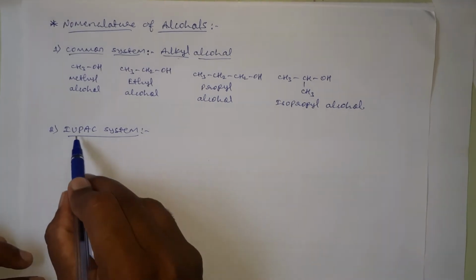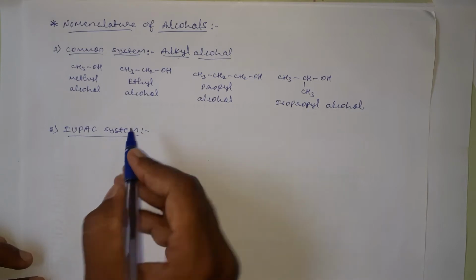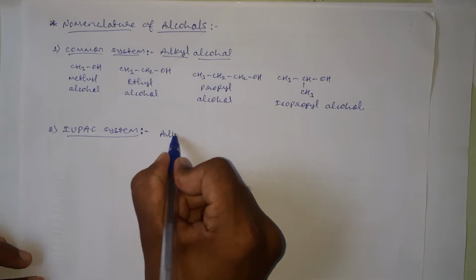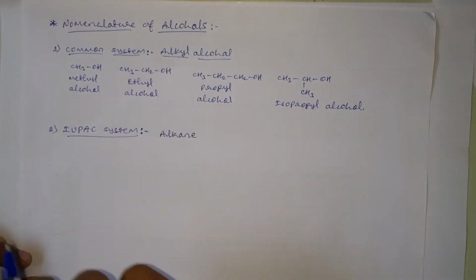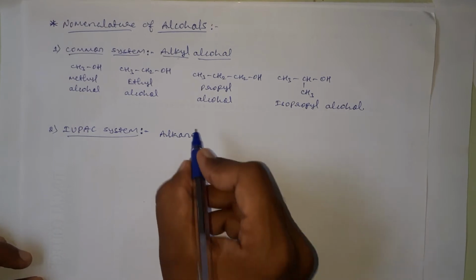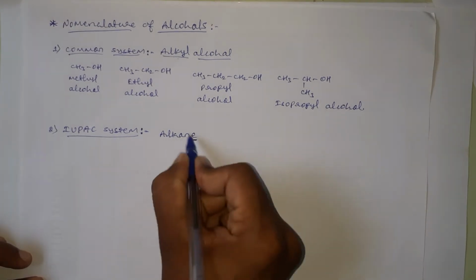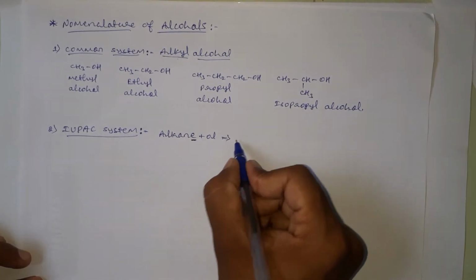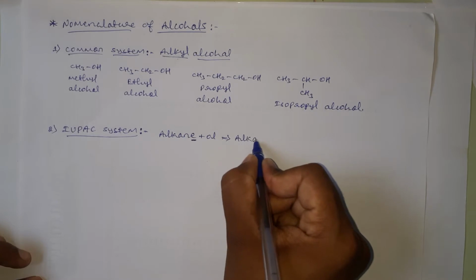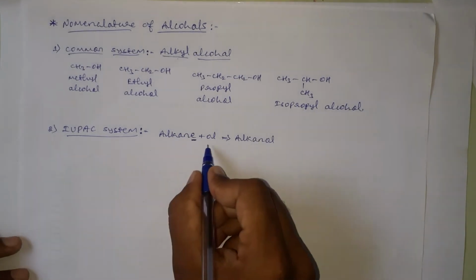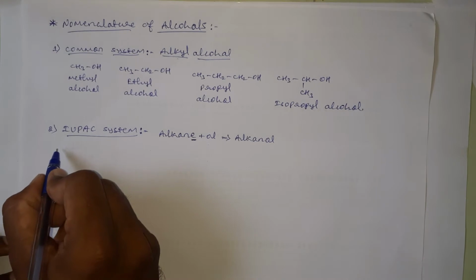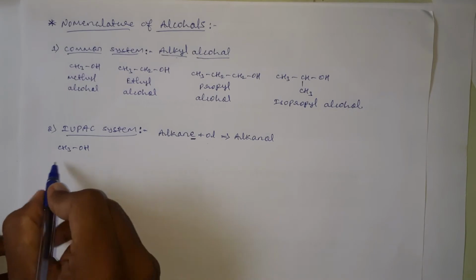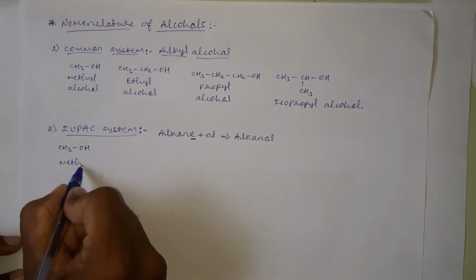And in the second system, that is the IUPAC system, the IUPAC names of alcohols can be derived from the alkane from which the alcohol is derived, by replacing the E of the alkane with the suffix OL. Therefore, the IUPAC name for alcohols becomes alkanol. Alkanol. For example, CH3OH, and here this alcohol is derived from the alkane methane.